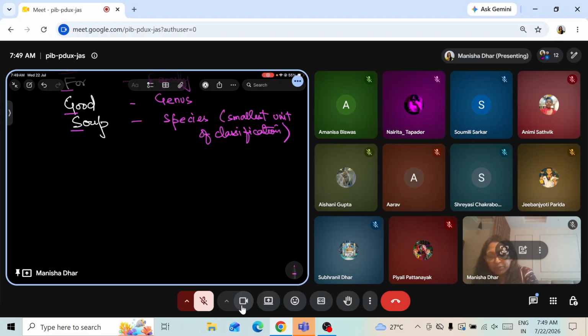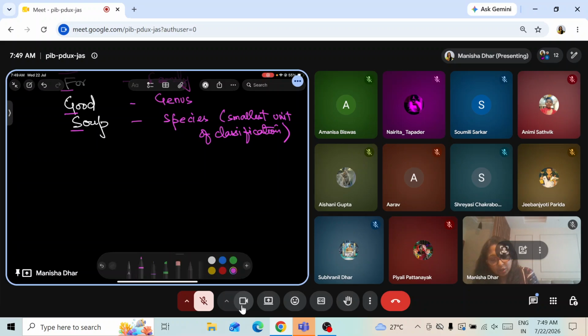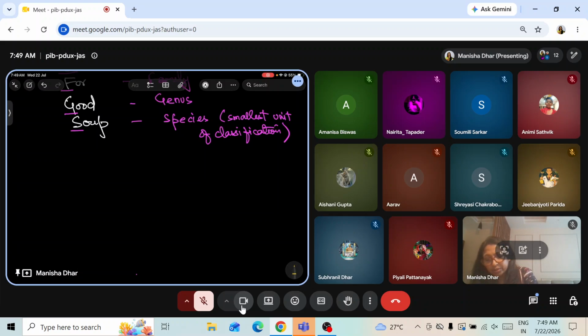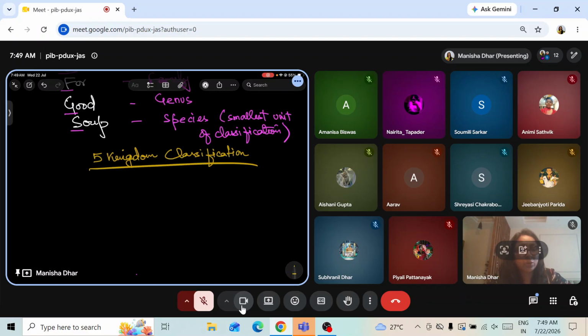So I'm proceeding towards a small chart to make you understand how we will talk about these different kingdoms. 5 kingdom classification. Whatever organisms that we have in our surrounding, they are divided into these 5 basic kingdoms. And this was proposed by R.H. Whittaker. Just keep the name written, R.H. Whittaker. It's 5 kingdom classification. What are the 5 kingdoms? Do we remember? Have we read it earlier, but do we recall this? Can anyone recall?